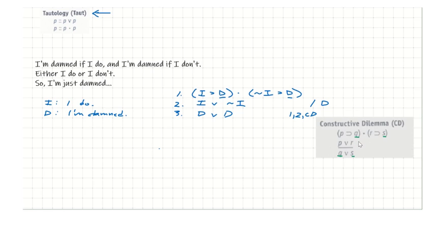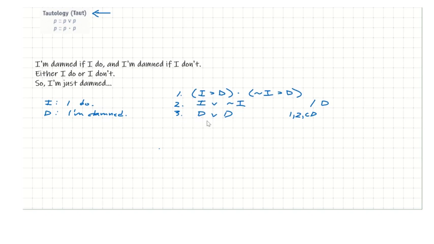Now remember that lowercase letters are statement variables. They stand in for any formula of the propositional logic, and Q and S could be different. That's how we've normally seen CD up until now, but they don't have to be different, and that's what we're seeing here. All that has to happen for CD to be legal is that the disjunction is the consequent of one of the conditionals with a wedge and the consequent of the other conditional, and again, that is exactly what we have here. And then now this is where tautology or the taut rule comes into play.